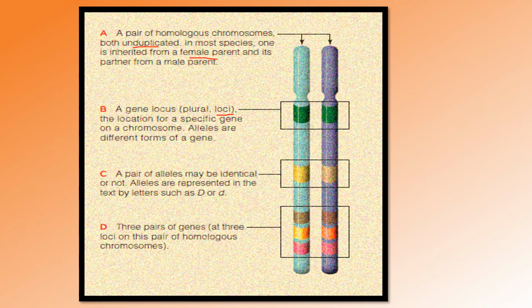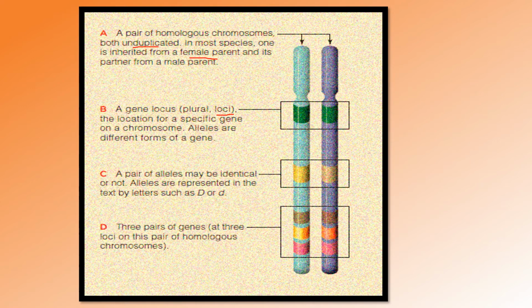The next point is that a pair of alleles may be identical or not. Alleles are represented in the text by letters such as a capital D or a small d, or any other letters, either in capital or small form.